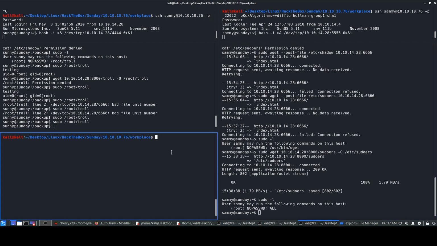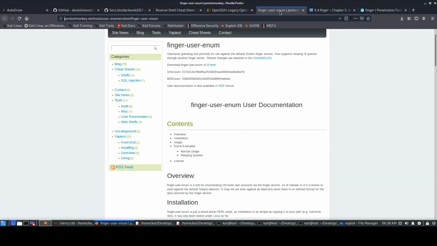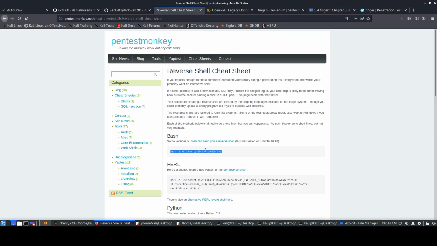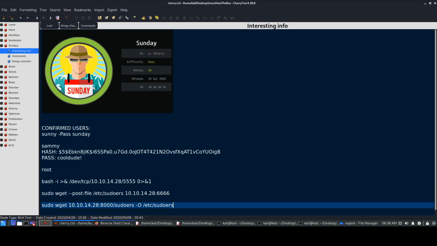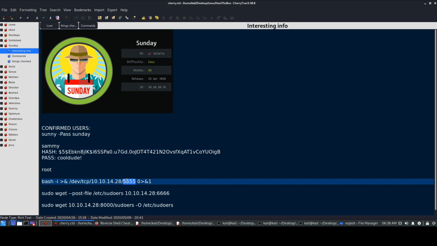So what we'll do is we add the netcat listener on 6666. Okay, we'll take that bash one-liner just because we can run any command, right? So we can take this, we already have it over here, 6666.